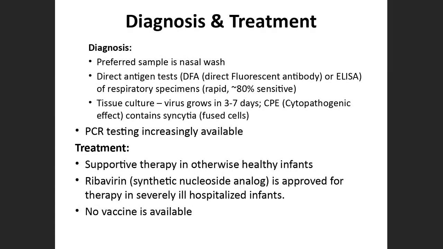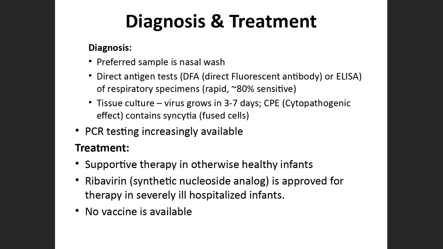That was about the respiratory syncytial virus. Now, how do we diagnose it? Normally, when you see the patient, if it is an adult, as I've told you, it looks like a common cold or flu. But if we want to diagnose it by laboratory techniques, then the preferred specimen is nasal wash. Now we do a direct antigen test, that is, a direct fluorescent antibody or ELISA test of these respiratory specimens, which is very sensitive. Apart from this, we can go for tissue culture also.